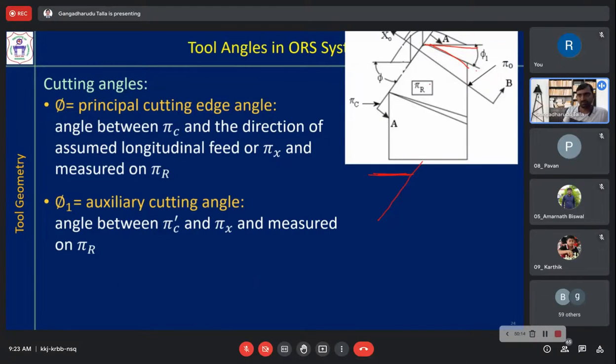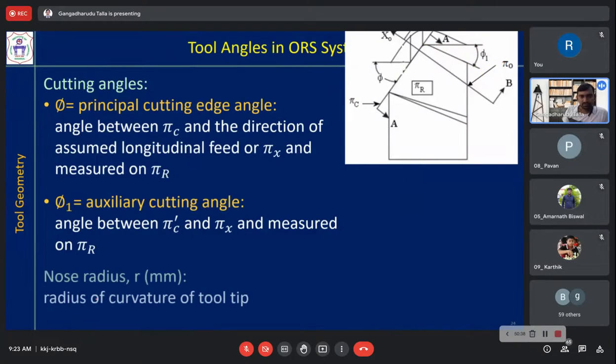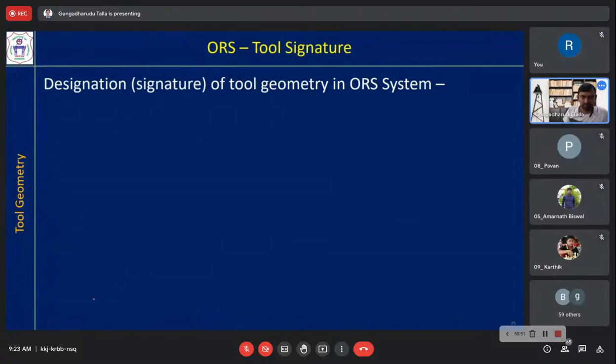Why pi c prime? Pi c prime is this auxiliary cutting edge; if you have a plane there, it is the auxiliary cutting plane, and pi x is the machine direction. So those are the angles. Nose radius is given in mm in the case of ORS.